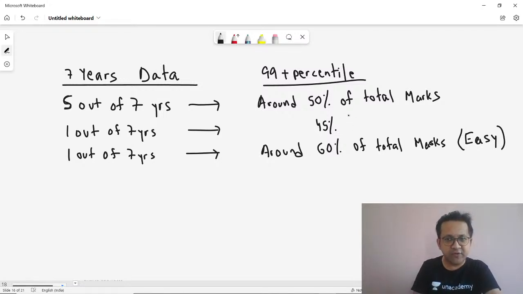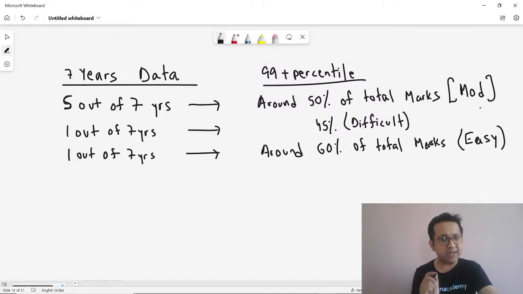Paper is difficult. How much would you need? You need around 45% of the overall score. And around 50% of the total marks, almost every year this has been the trend when the paper level is moderate. So even this year, very high chance that the paper level will be moderate, and you need to target to get around 50% of the total marks.